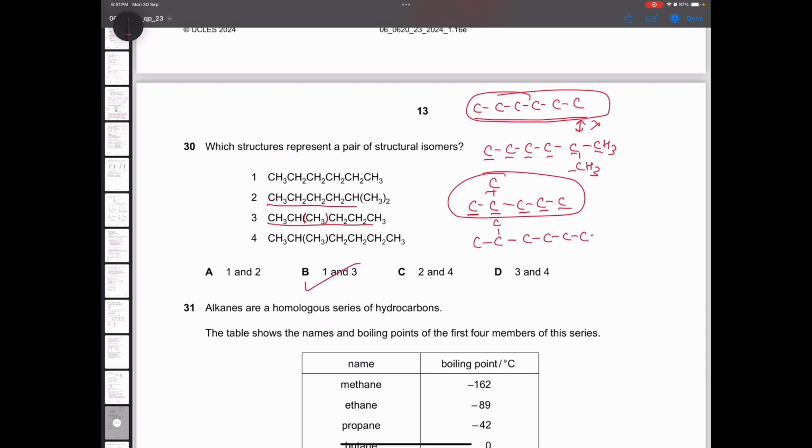Alright. Now why are these not isomers? See, it's very simple. If you just compare both of them, the third and the fourth are exactly the same one. It's just inverted and twisted. The position of carbon is the same. So that is why option B is the correct one.